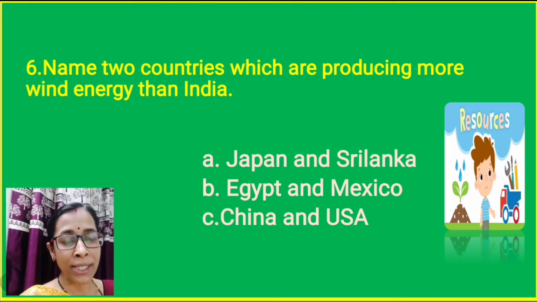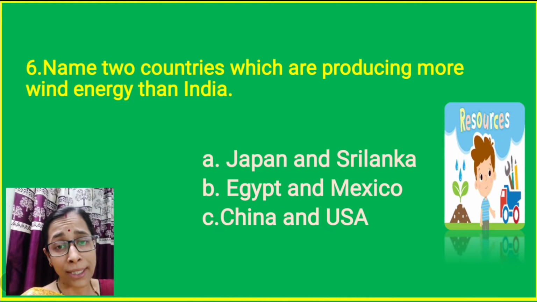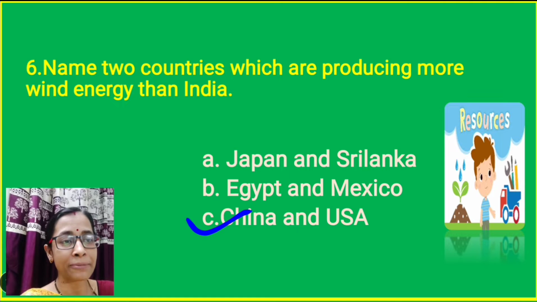Then, name 2 countries which are producing more wind energy than India. Is it Japan and Sri Lanka? Is it Egypt and Mexico? Is it China and USA? The correct option is again C, China and USA.